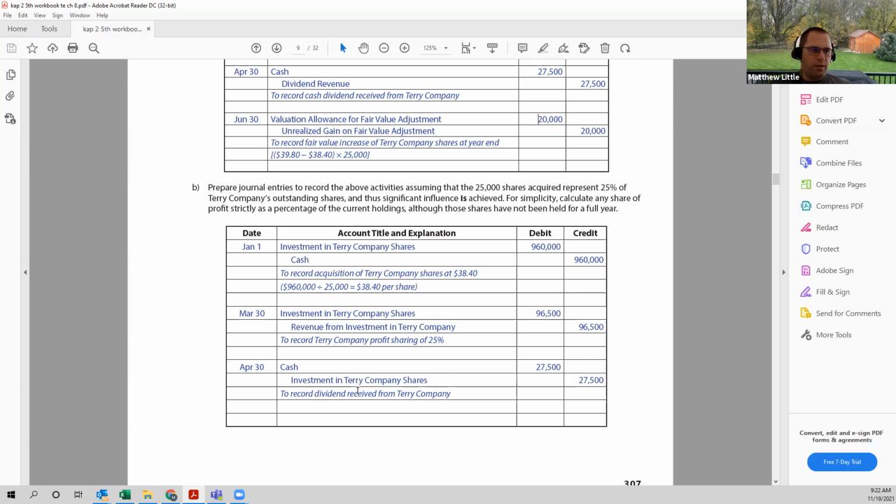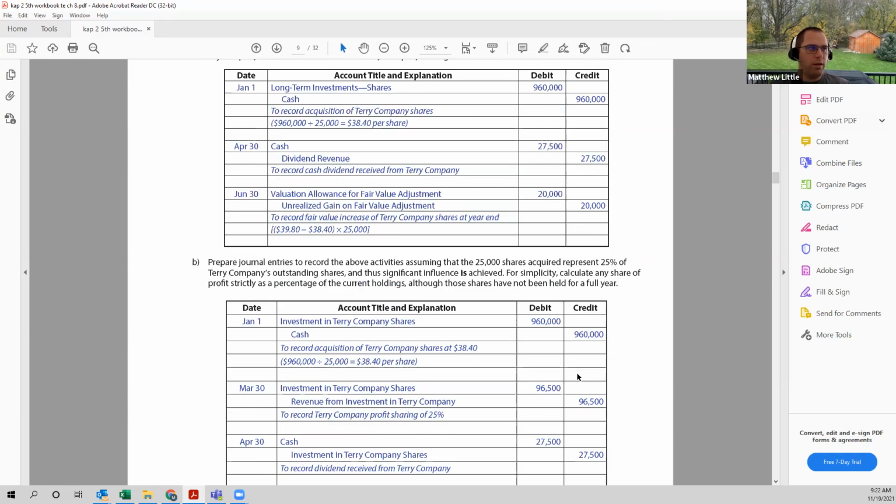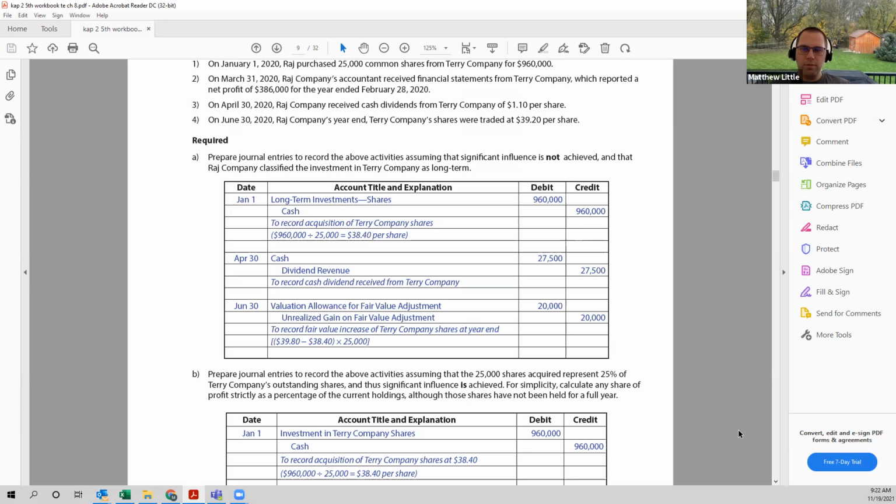Now the dividends, instead of being a credit to dividend revenue, because we've already recorded our share of revenue, and dividends come out of retained earnings, which is affected by net income, we need to debit our cash that's being received as those dividends of $27,500. And we need to reduce or credit the investment in Terry Company shares by how much was pulled out of the company. Okay, and that's it for this point in time.